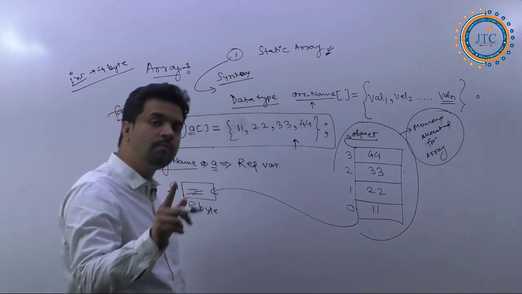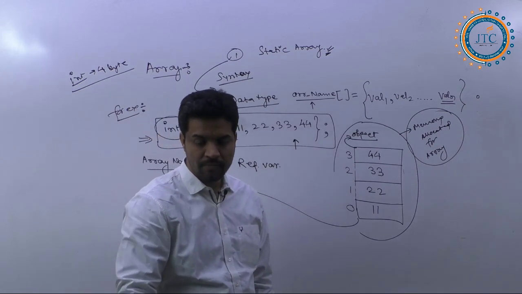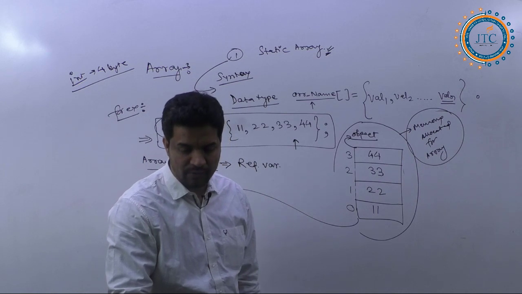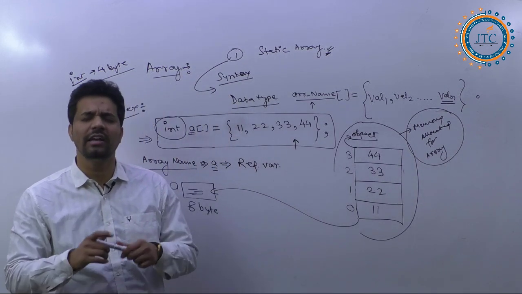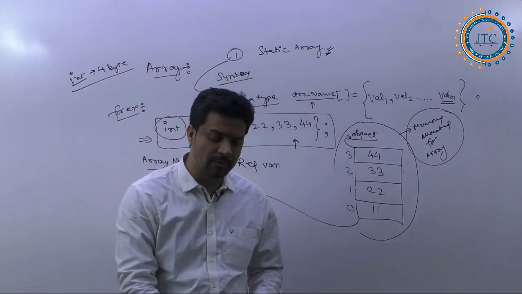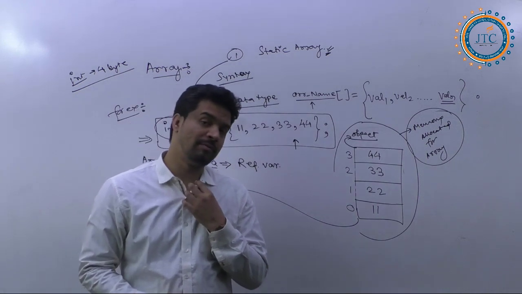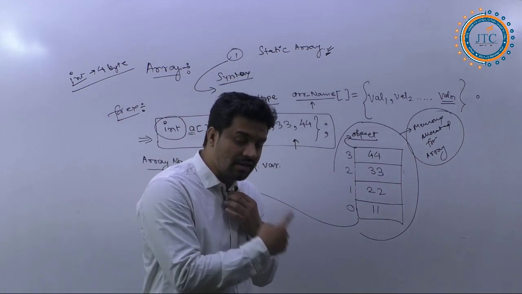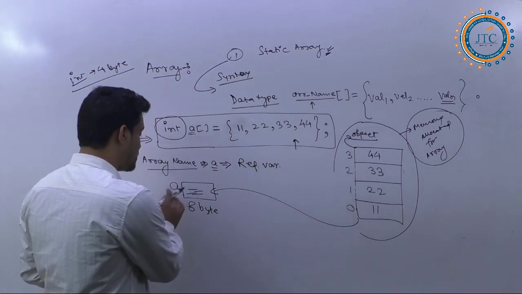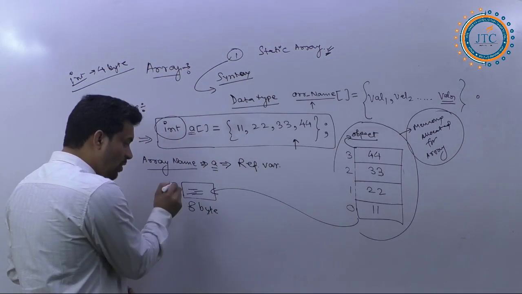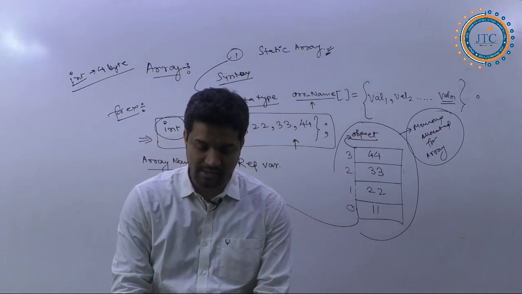In order to store any kind of reference, a minimum of 8 bytes of memory is allocated, right? And that's the reason the name A here gets 8 bytes of memory allocated.